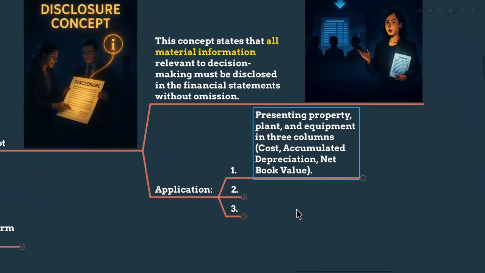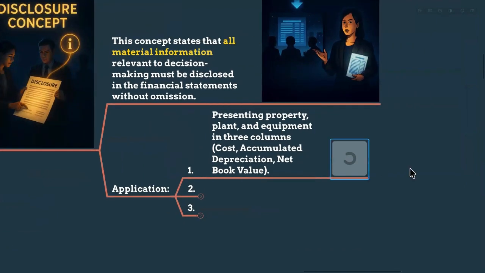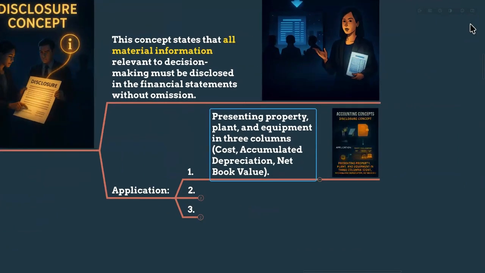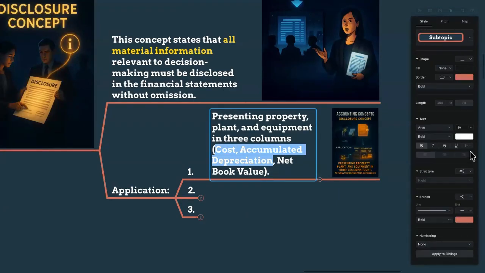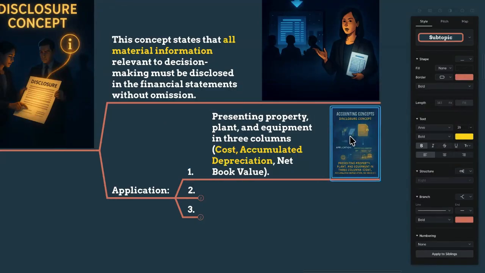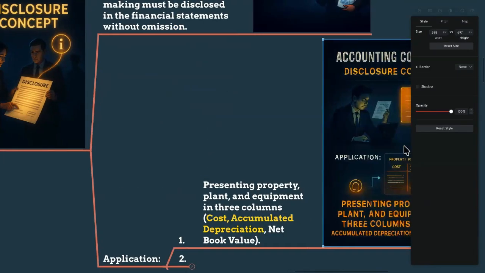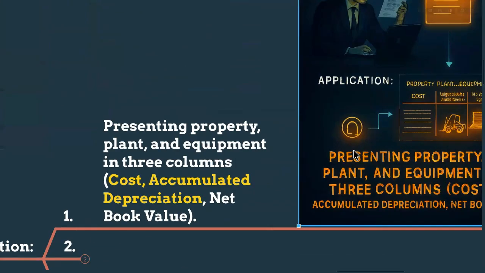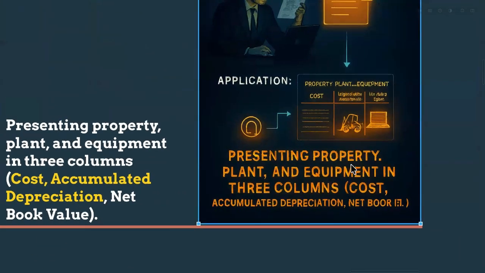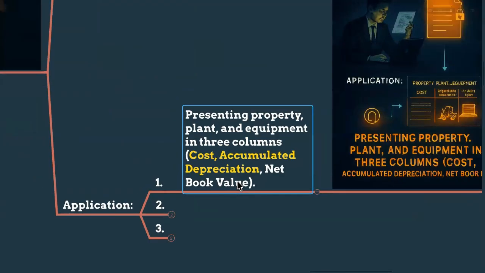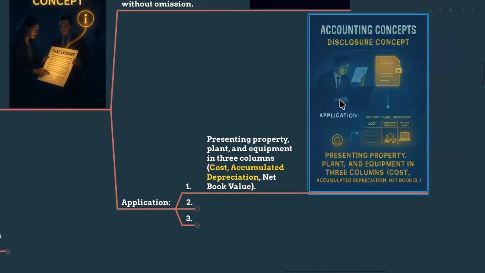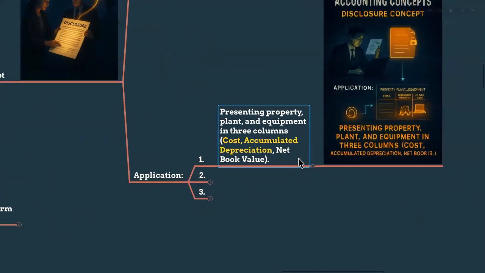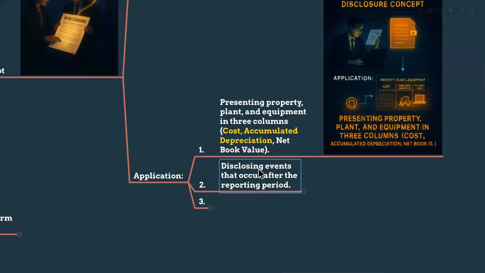So the application is very simple. There are a lot of places where we make these applications. The first place is that we present property, plant and equipment in 3 columns. When we are preparing the statement of financial position and doing questions, we will have a cost column, an accumulated depreciation column, and a net book value column. Because we have to show, as disclosure, how much the cost is, how much the accumulated depreciation is, and what the net book value is.